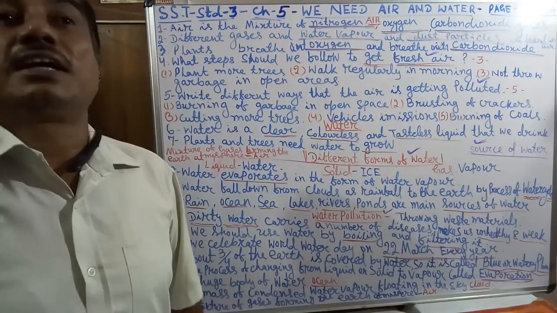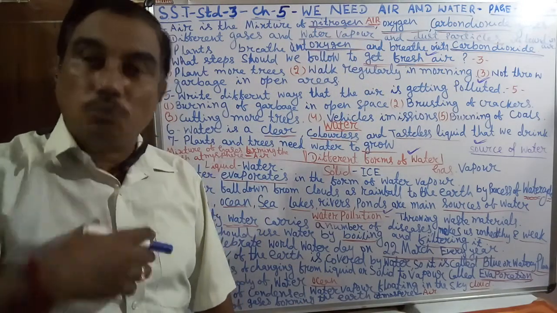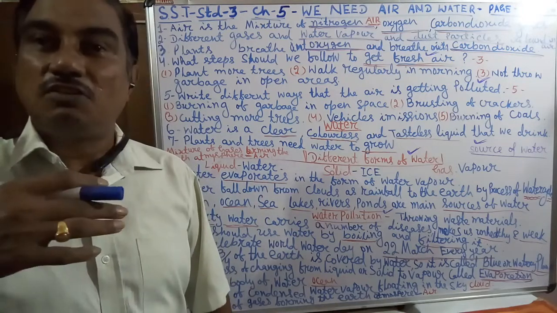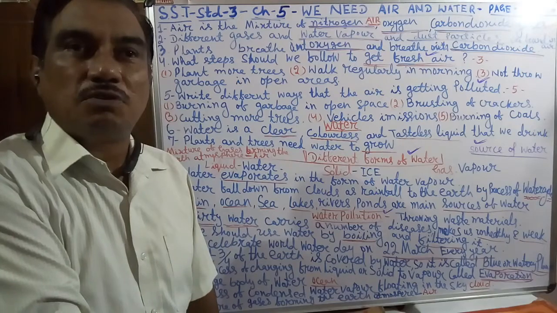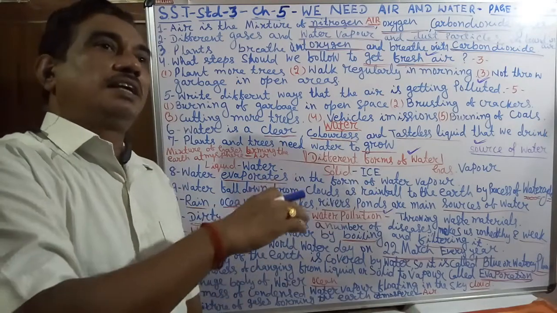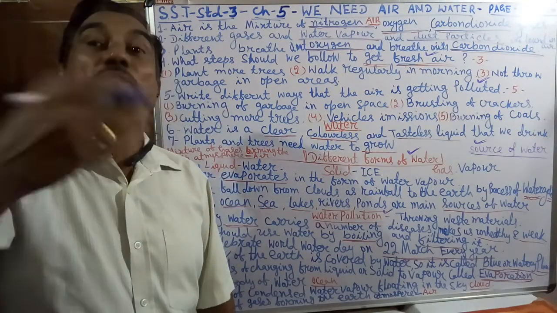Sorry, it was written wrongly before. When we breathe, it is the opposite: we breathe in oxygen and breathe out carbon dioxide. So plants and animals are reverse.